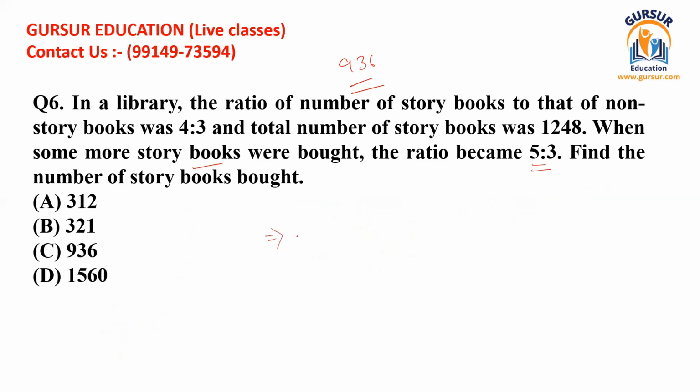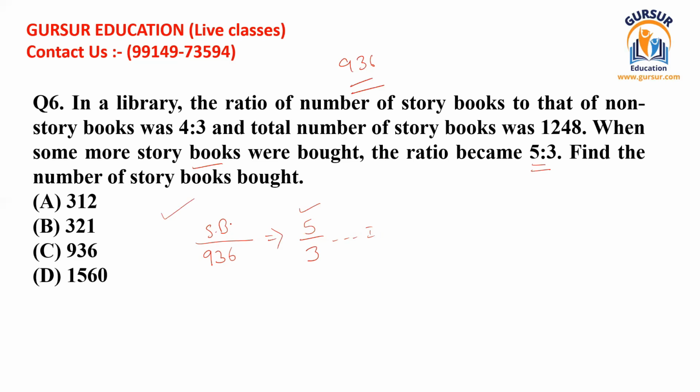So we are writing here like 5:3. We don't know the exact number of storybooks right now after purchasing, but we know the value of non-story books. This is 936. So this is the second equation. I'm going to solve this equation. So this is the new ratio. These are the new values, but the exact value of SB I don't know.